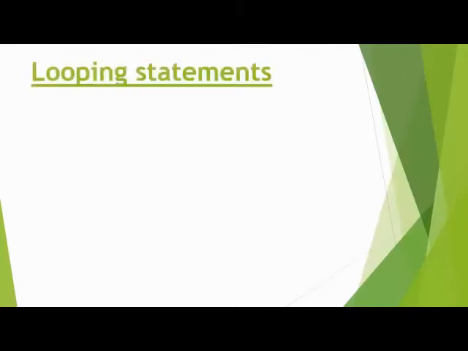Now we are starting our topic for today, that is the looping statement. So what is a looping statement? Looping means repetition of the statement till the condition is true. When it becomes false, it stops running.